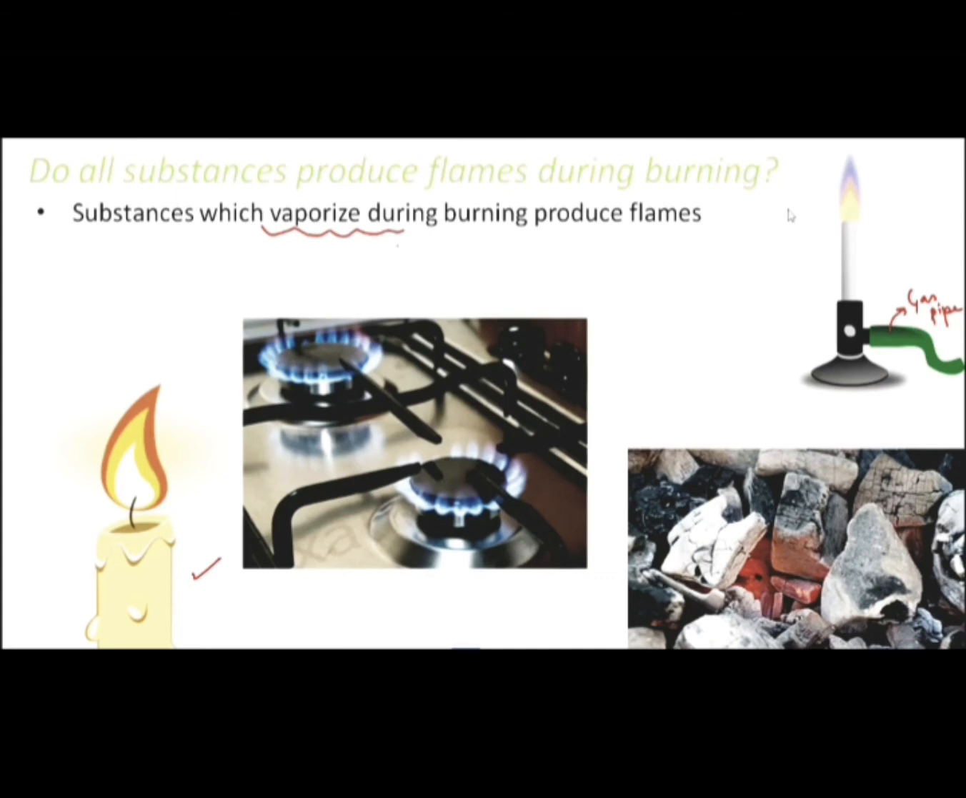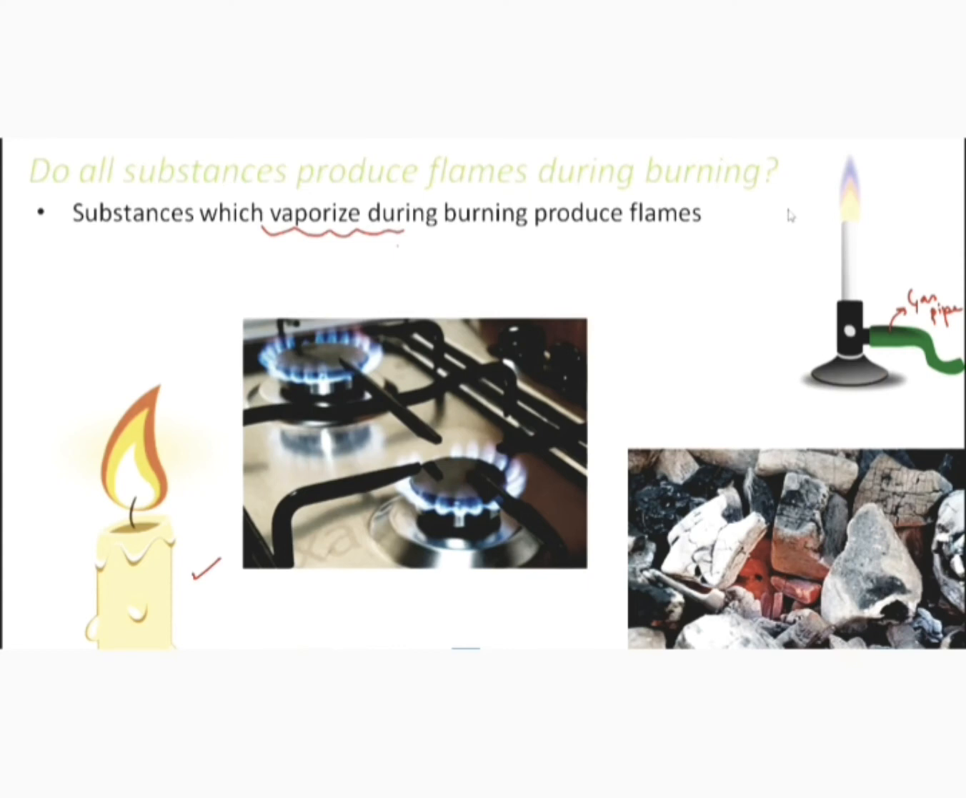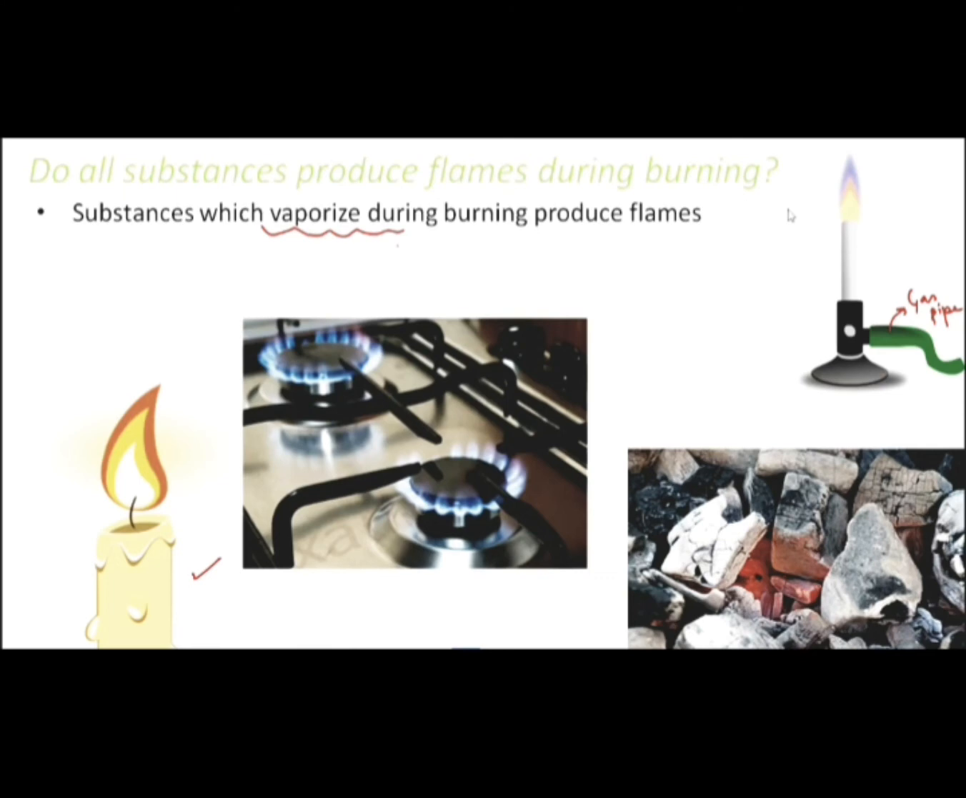Now one more question arises: which substances produce flame? The substances which vaporize during burning produce flames. Now what do we mean by vaporize? That means those substances which get converted into their vapor during burning, only they produce flames.